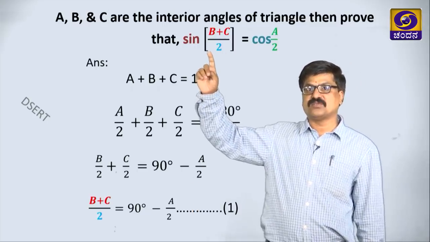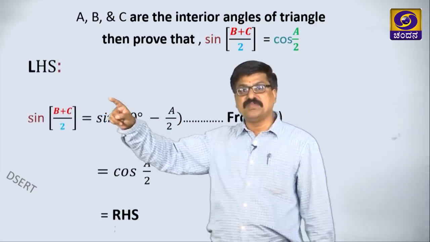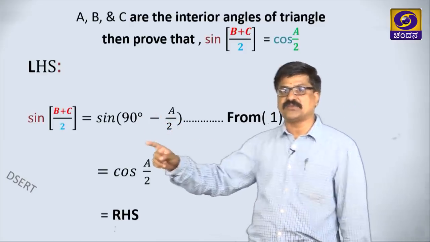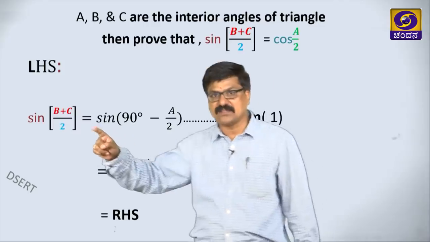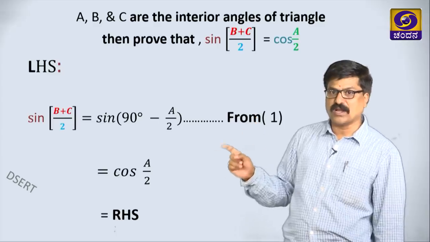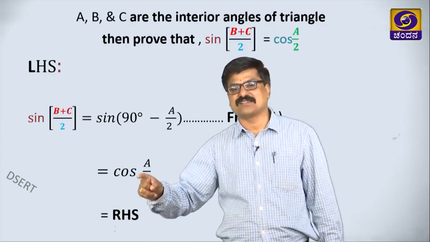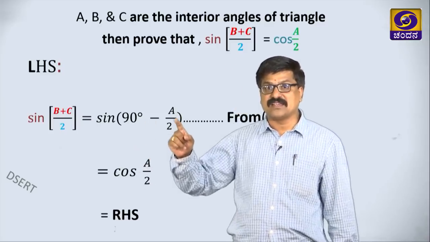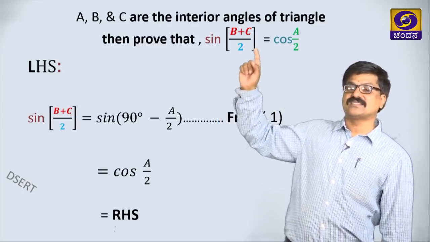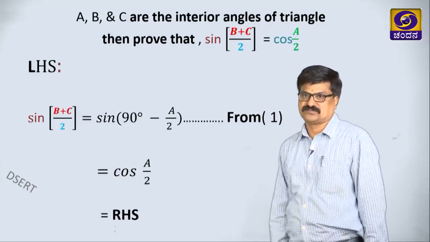Consider LHS here. What is that? Sin of (B plus C) by 2. What is B plus C by 2 from 1? That is 90 minus A by 2. See, sin I am writing as it is. The value of this we have calculated as 90 minus A by 2 from 1. But we know sin 90 minus theta is what? Cos theta. Here theta is A by 2, hence it is cos A by 2. This is nothing but the RHS of the given problem, hence we got LHS and RHS are same.